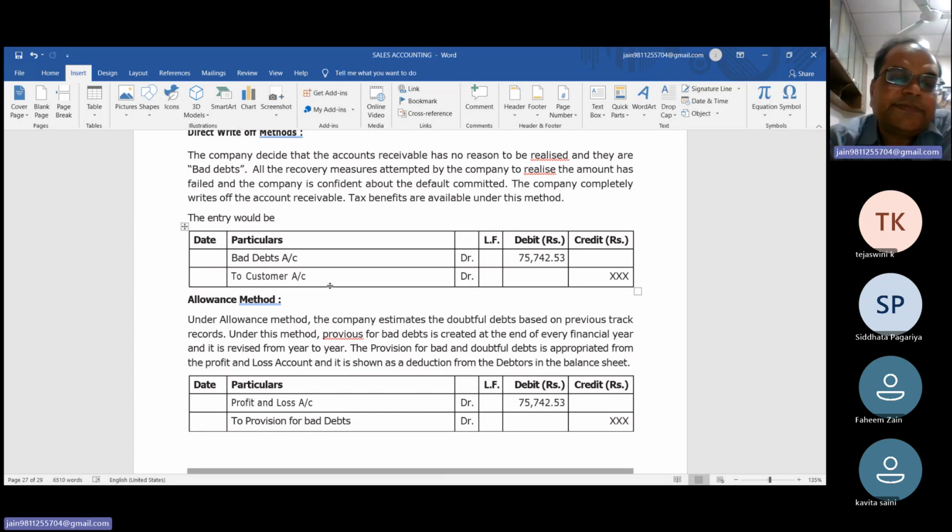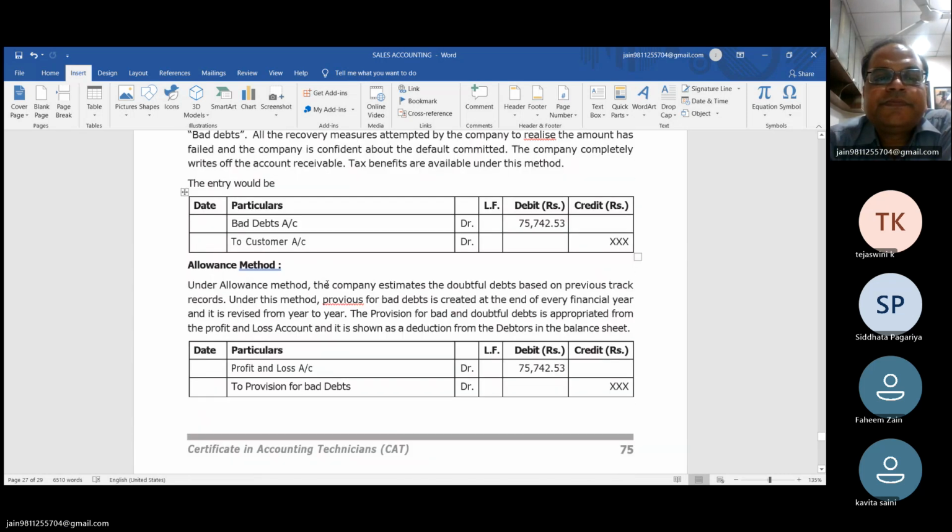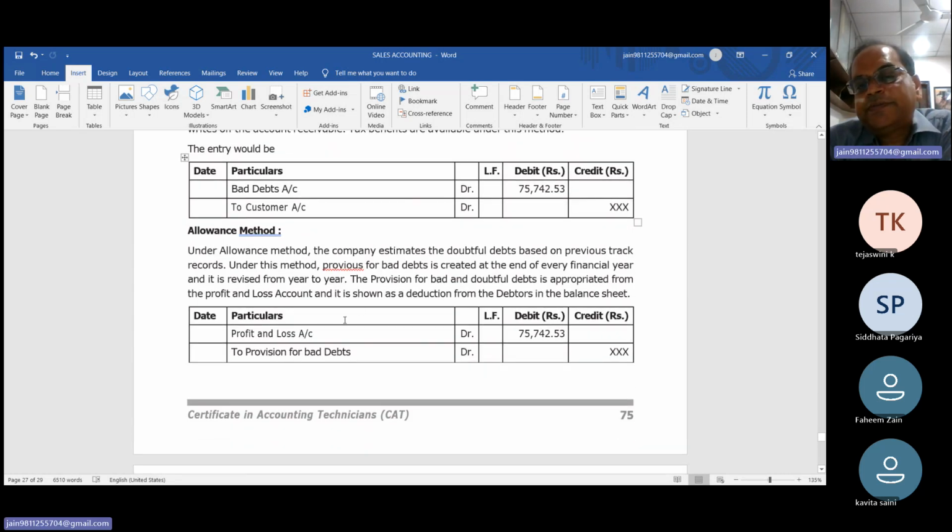Number two is the allowance method. Under the allowance method, we will not transfer such amount directly to the profit and loss account. First, we will treat such amount as a provision for bad debts. Under the allowance method, the company estimates the doubtful debt based on the previous track record.